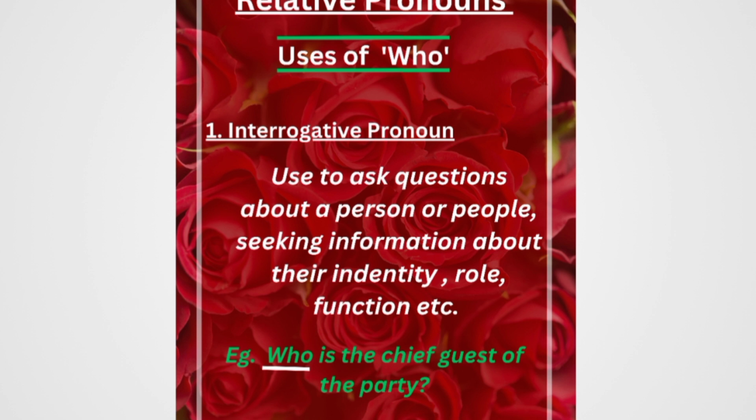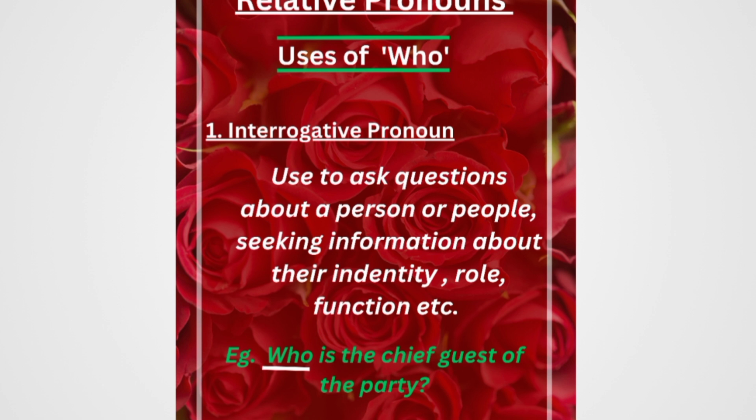Let's simplify it through some examples. The first example is: who is the chief guest of the party? And the second example is: who made this pottery? In both these sentences we can see that they are interrogative, means they have the question mark and they are asking a question. And what are they asking about?